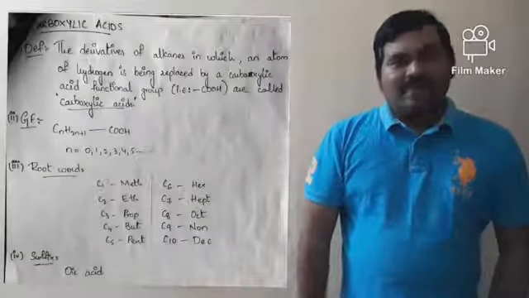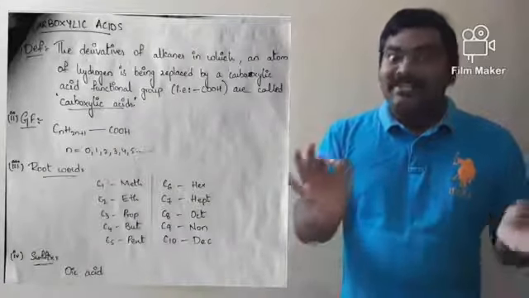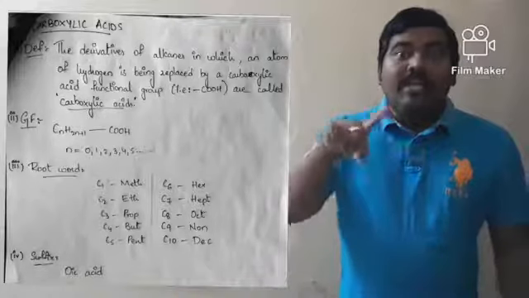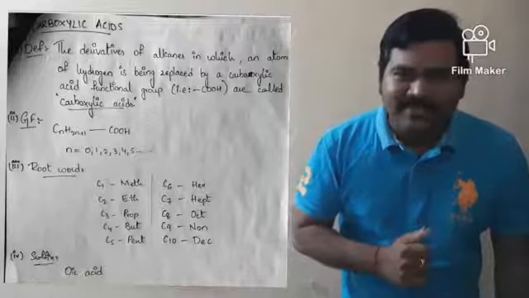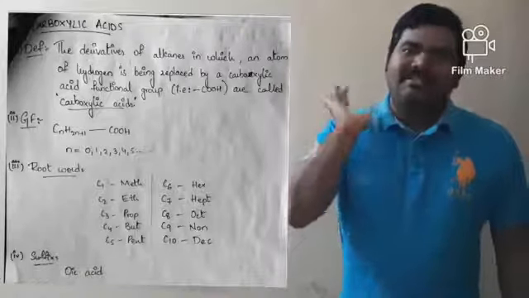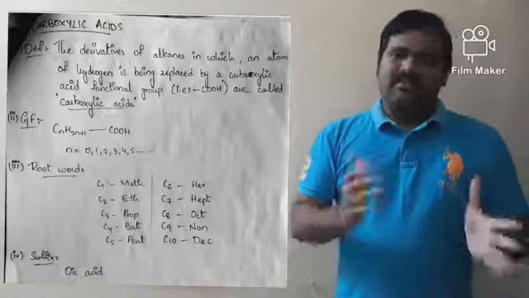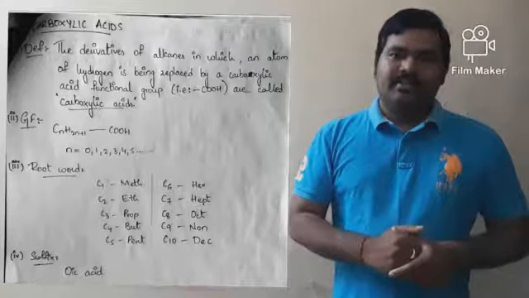According to the IUPAC system, carboxylic acids end with the suffix oic acid. What is the suffix, my dear students? Oic acid. So, this is about all the 6 categories which come under